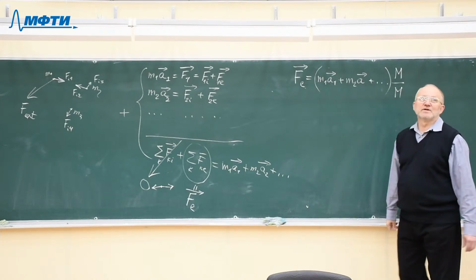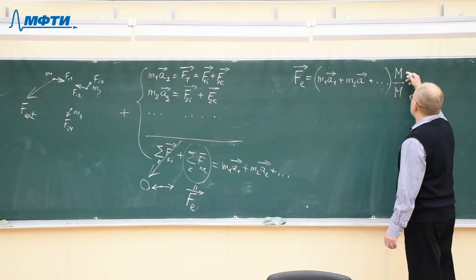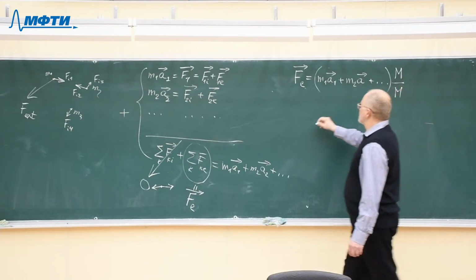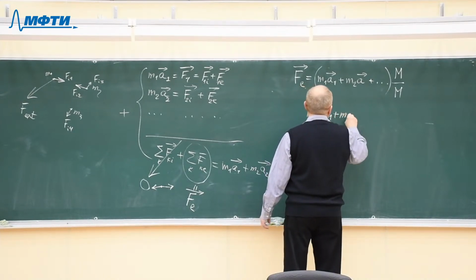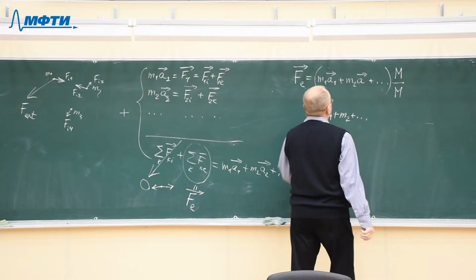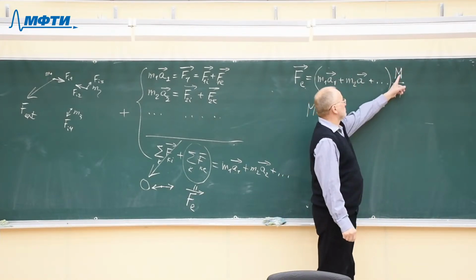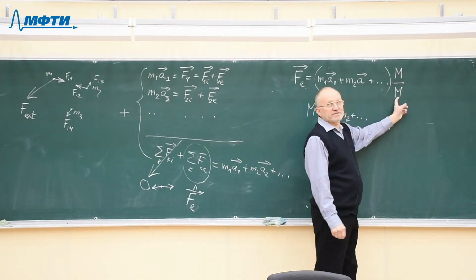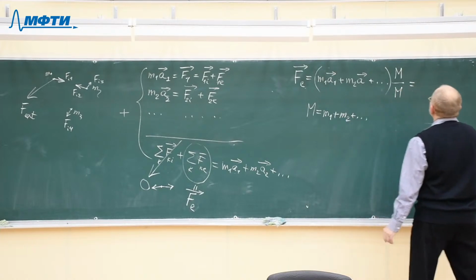Nothing changes. These two quantities will cancel each other. Here m is the total mass of all particles. I just introduce this quantity, and I have the right to multiply our expression by this quantity and divide at the same time so that nothing changes.